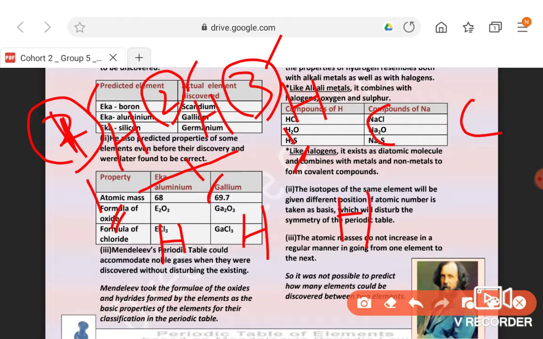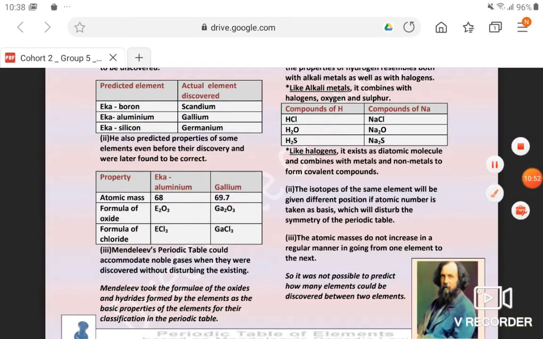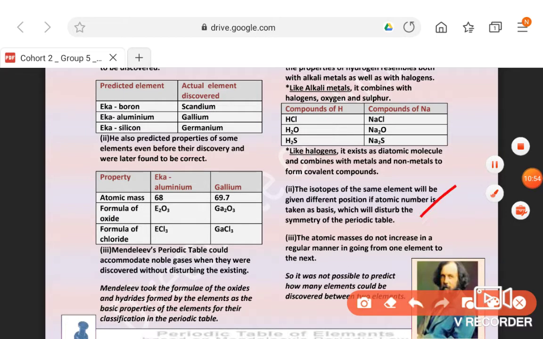Carbon has two isotopes, carbon with 12 atomic mass and carbon with 14 atomic mass. Though the atomic number is the same, the atomic mass is different, so it has to be given two different positions. So this is a limitation of Mendeleev's periodic table.